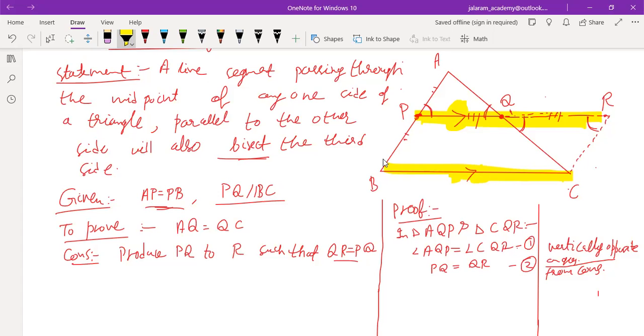Then only PBCR will be a parallelogram. So how to prove that? Think about this only. If we have constructed QR equals PQ, this is not working. So we can do one more thing.